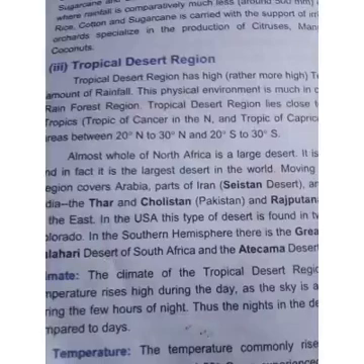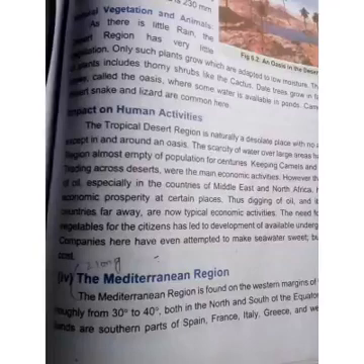The next region is tropical desert region. The area covered between 20 degree north to 30 degree north and 20 degree south to 30 degree south are covered in these areas. Temperature of tropical desert area is very hot and dry. Now dear student, next region is the Mediterranean region. The Mediterranean region is found on the western margin of the continent, roughly from 30 degree to 40 degree both in north and south of the equator.